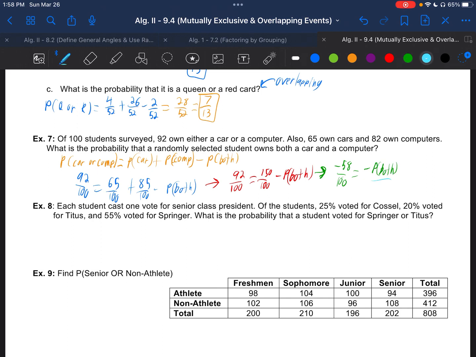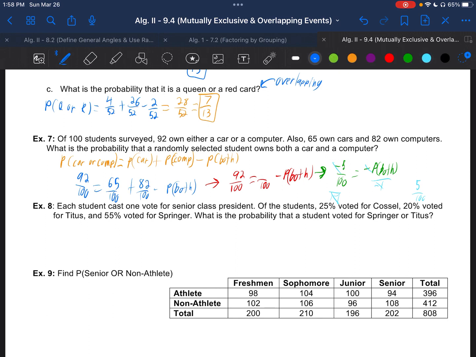So really then we just need to divide both sides by -1, or multiply both sides by -1, which just makes them both positive. And so the probability they own both a car and a computer is 58 over 100, which is 58%. I mistook my math there for a second. What did I do wrong here? Oh, I put 85 instead of 82. My apologies there.